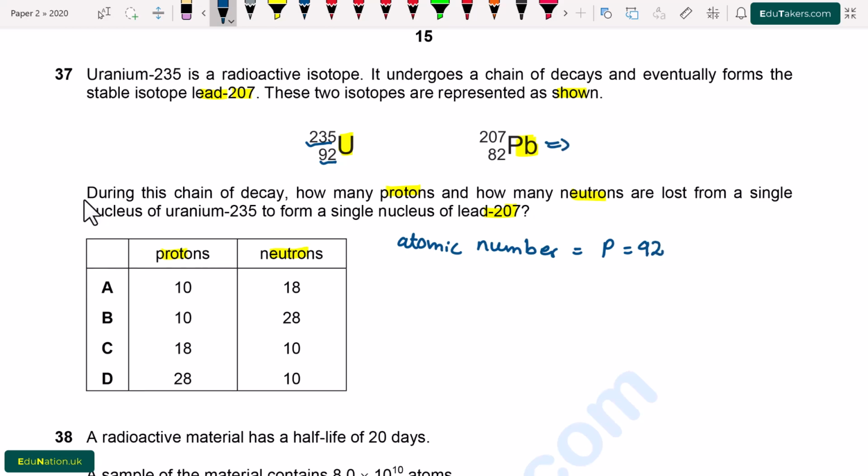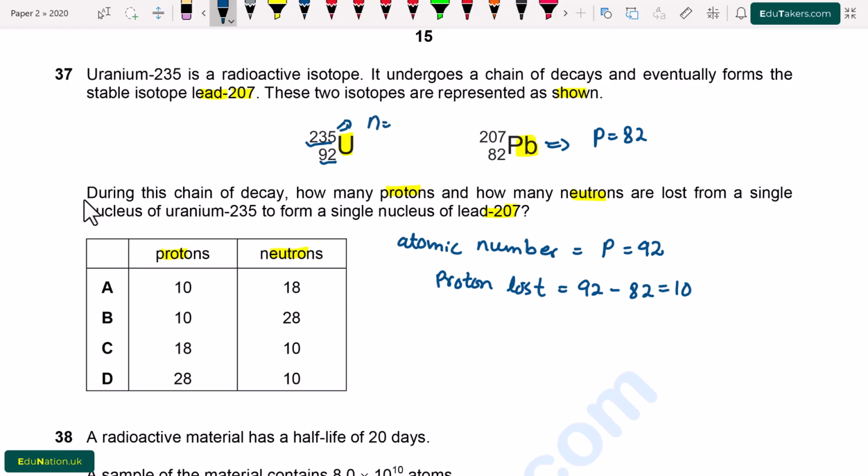In the case of uranium, the number of protons is 92, while for the lead, the number of protons is 82. So, the number of protons lost will be 92 minus 82, which is 10.